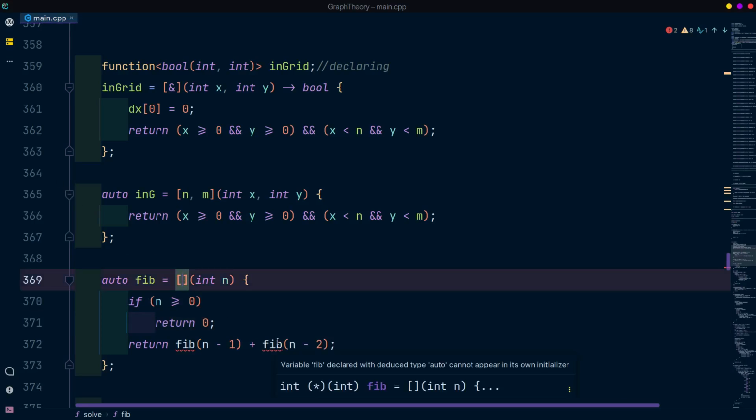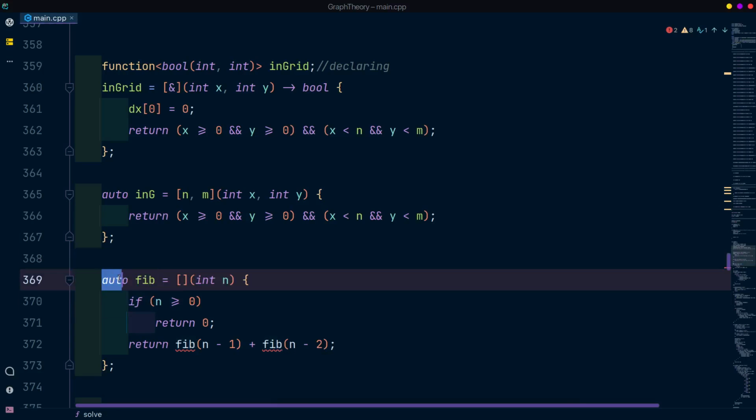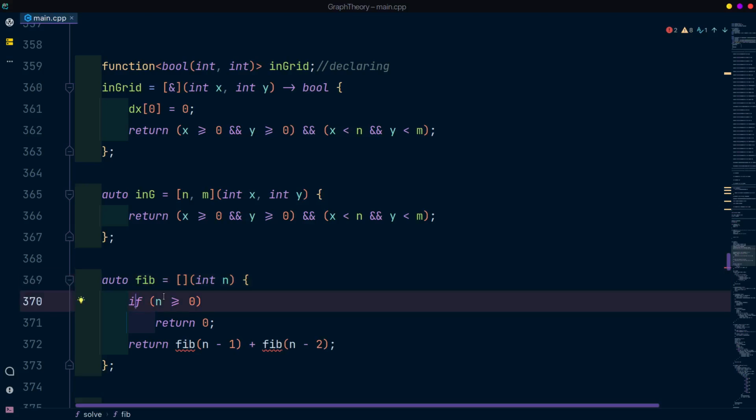Suppose this is a recursive function. As you can see, the variable fib with type auto cannot appear in its own initializer. Lesson learned: you cannot use auto if you are writing a recursive lambda function. I know it sucks, right? But it's a trade-off you accept for clean code.